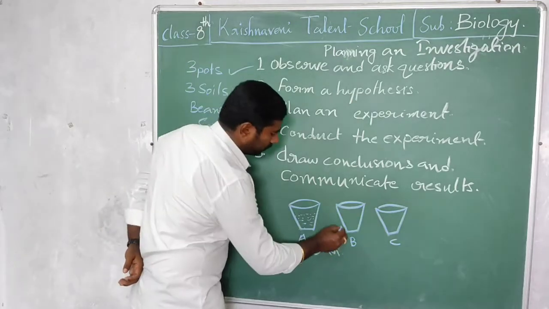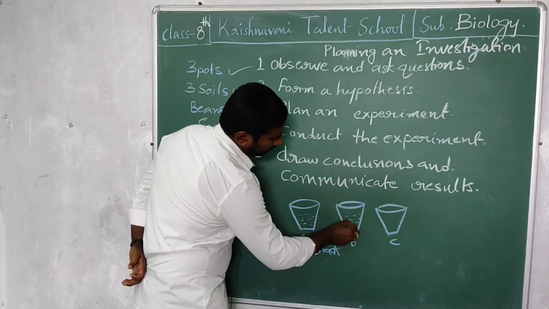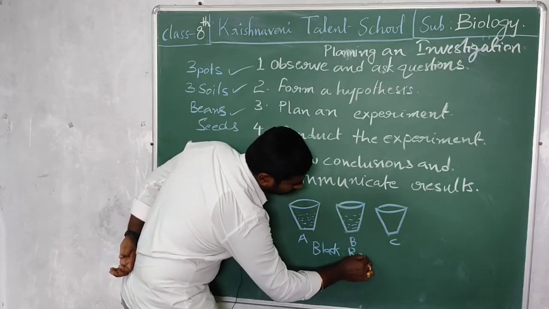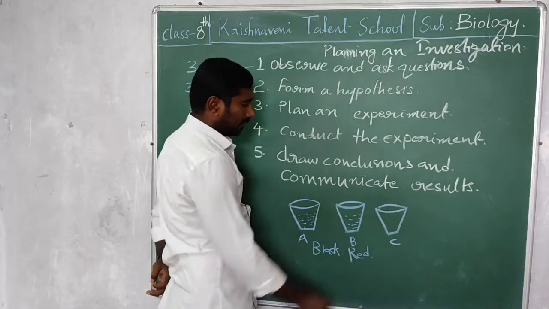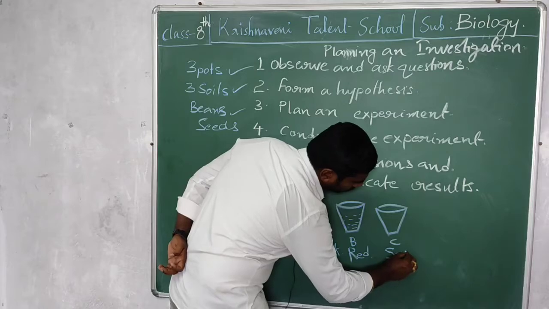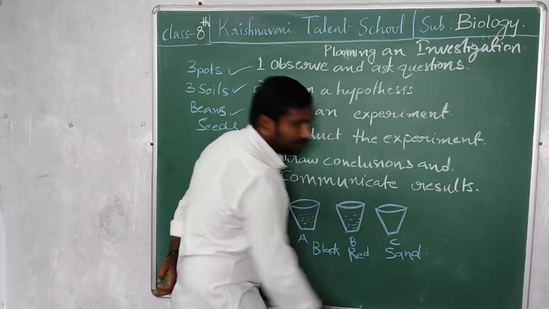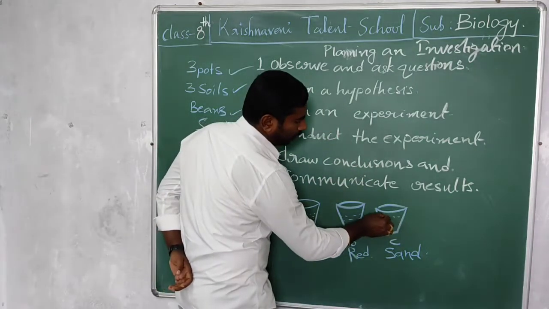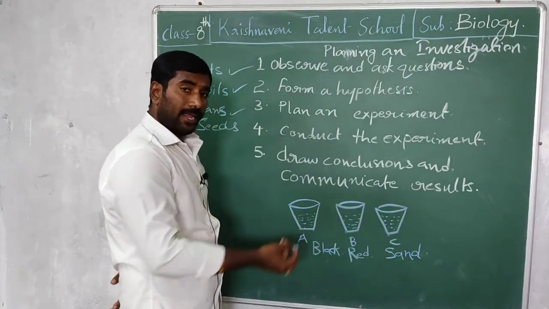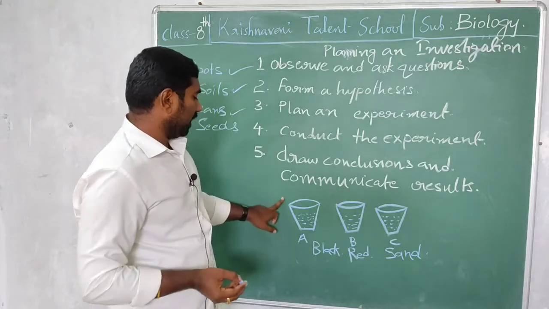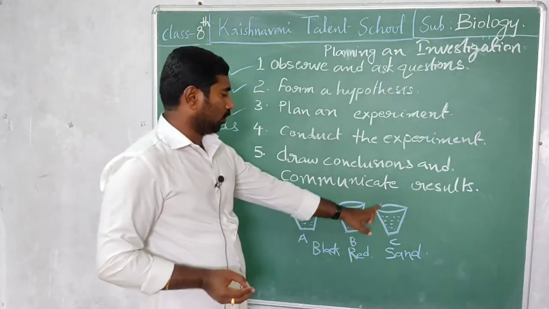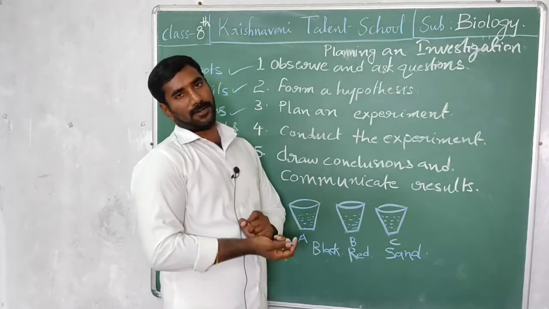Next, B, we are going to fill with red soil. Next, C, we are going to fill with sand soil. We have taken three pots and named them A, B, C. A is filled with black soil, B with red soil, C with sand soil.